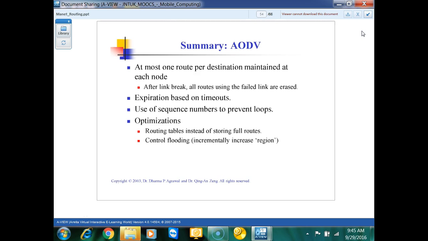But here in this case, we are not storing the full route from destination to source in the packet. We are maintaining routing tables. That will reduce congestion over the network. Instead of just sending source, destination, broadcast ID, and all those things, you can actually send more data. Data throughput will increase in this case. Okay? As compared to DSR, AODV is better in this case.